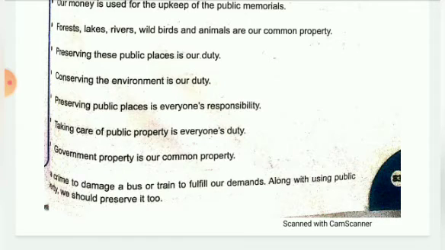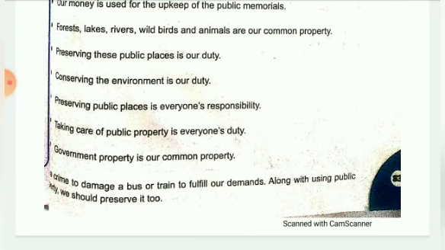At home, do we keep our tap open, or throw dirt anywhere we like? No. We keep our house clean because we think the house is ours. In the same way, we keep our garden clean. And if plants are in your pot, you don't break or damage them. You will not damage your house property, no. In that way we should not damage any common property or public property. It is very important, we should save them.